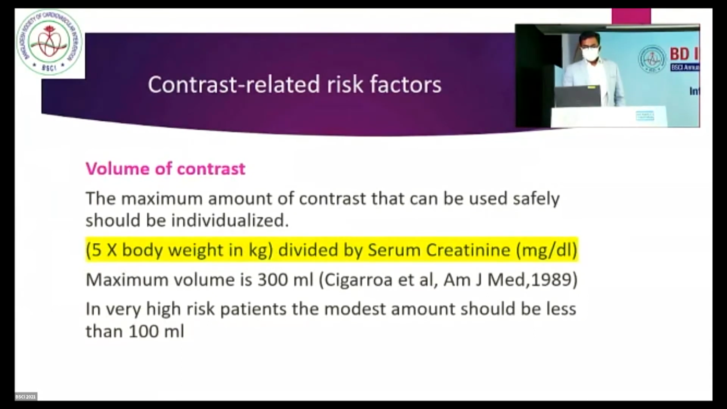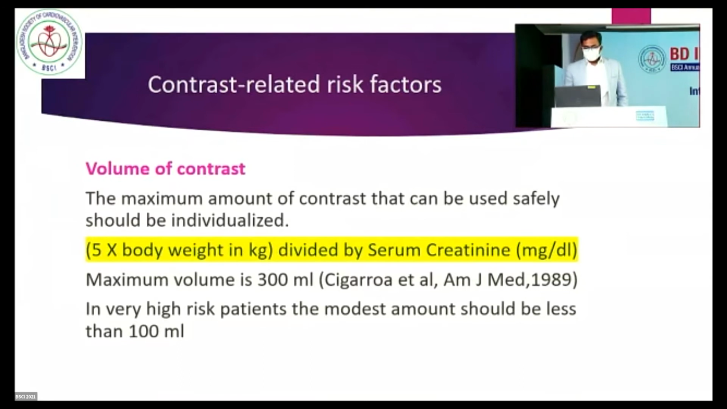What are the volume-related or contrast-related risk factors? Volume of contrast: the maximum amount of contrast that can be used safely should be individualized. In general, we can use the formula 5 times body weight in kg divided by serum creatinine in milligram per dl. But dear fellows, the maximum volume should not be more than 300 ml.